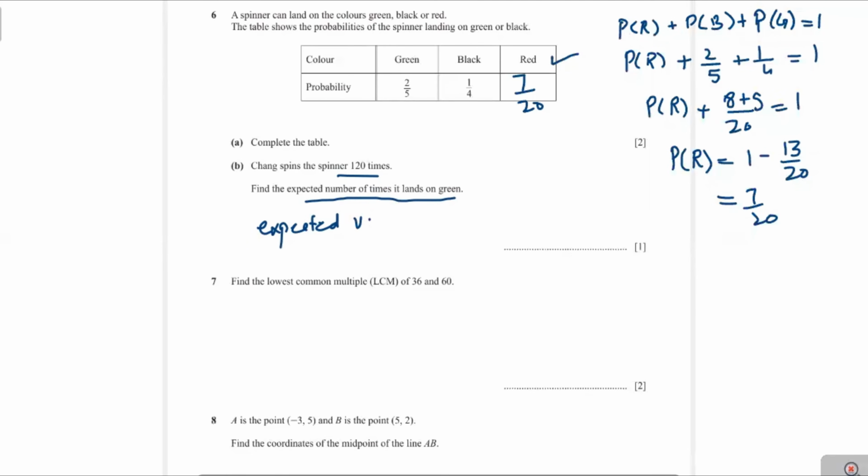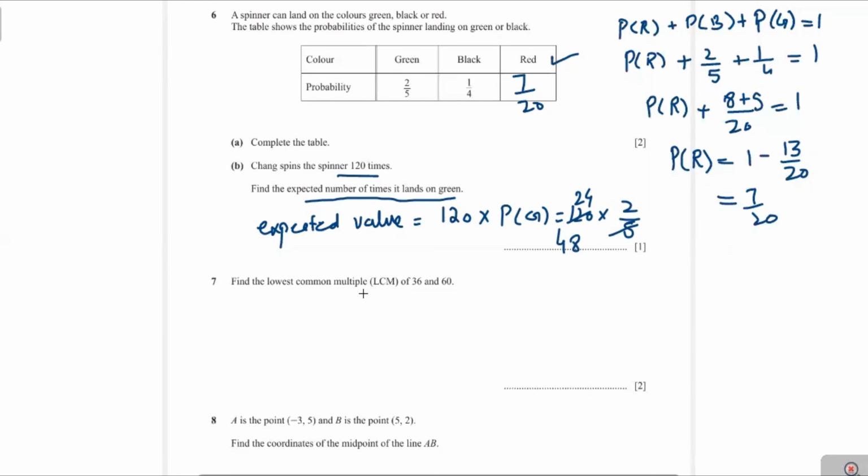Its expected value will be equal to the number of times the spinner spins, which is 120, multiplied by the probability of green. That's equal to 120 multiplied by 2 over 5. 5 times 2 is 10, 5 fours are 20. That's 48, which is the answer.